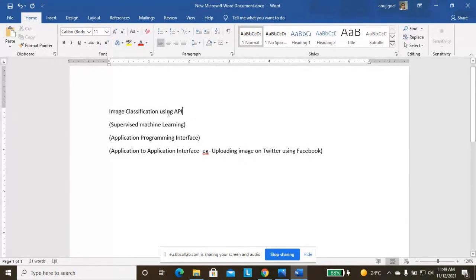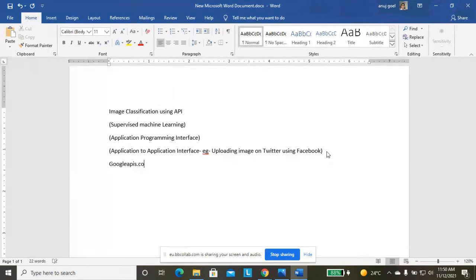So, image classification using API. First, it is the classification of images. It is supervised machine learning, and we are using the API, application programming interface. We are importing the images from another location, and here we are using Google APIs.com.